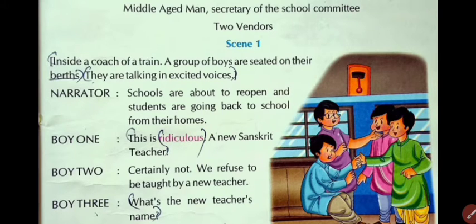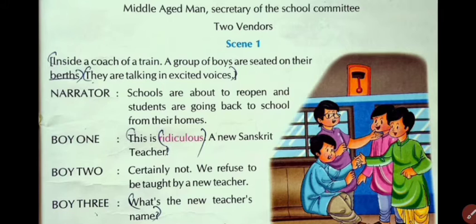Here the lesson starts inside a coach of a train. A group of boys are seated on their berths. They are talking in excited voices. The narrator, who first of all describes the lesson, says that schools are about to reopen and students are going back to school from their homes. Boy 1, Boy 2, Boy 3. The names are not particularly given in this lesson, only simply Boy 1, 2 and 3. So we'll go with that.